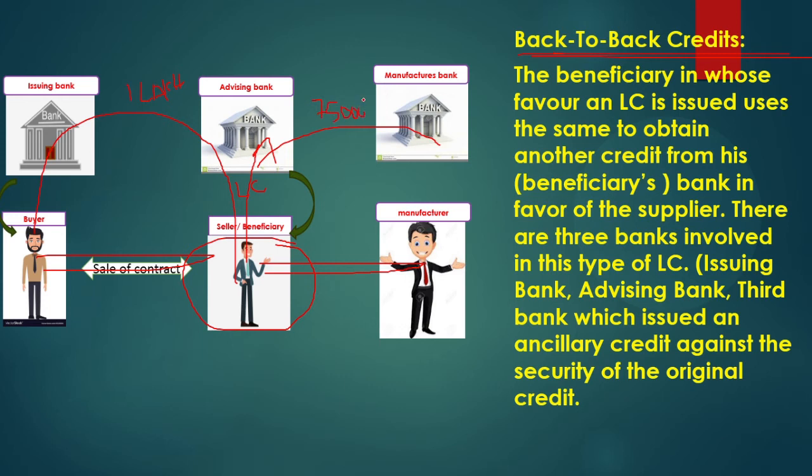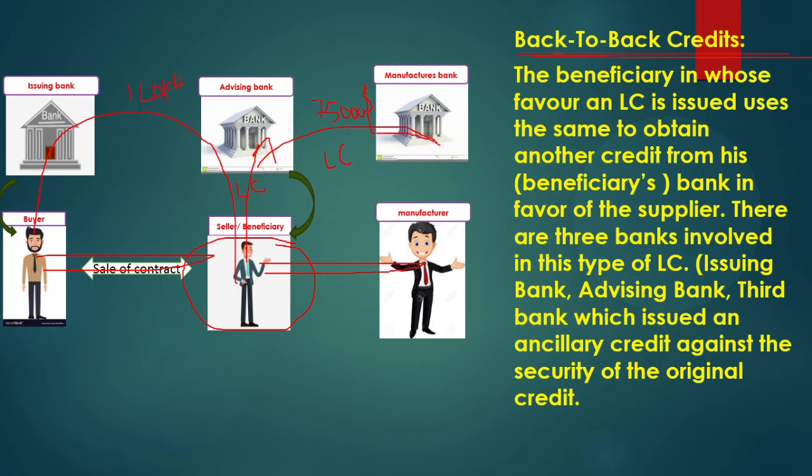So that means $25,000 is straight away his margin, and you produce the 75,000 LC for making this collateral of the 1 lakh LC.